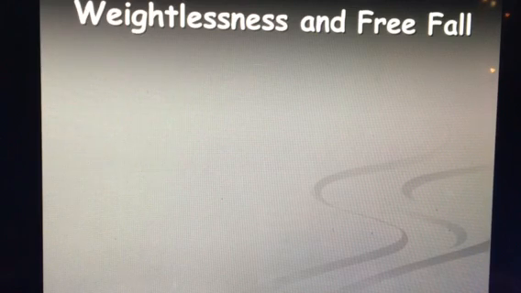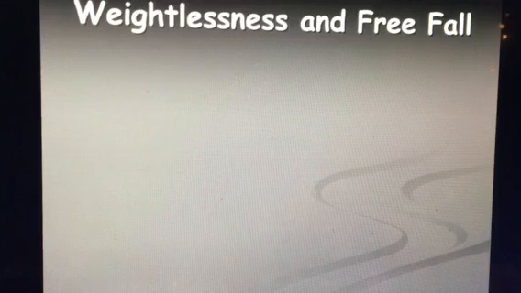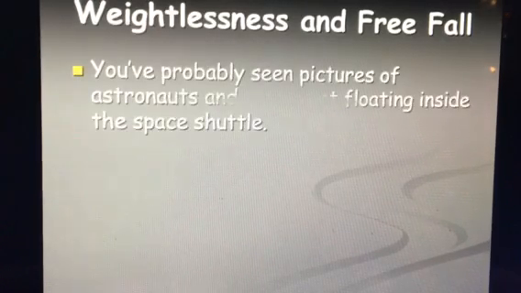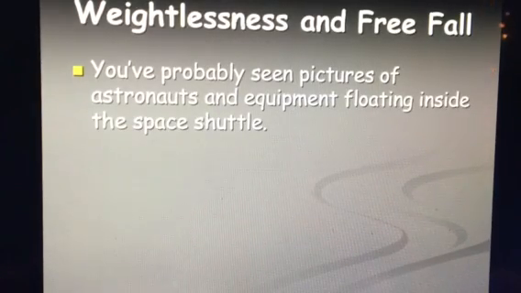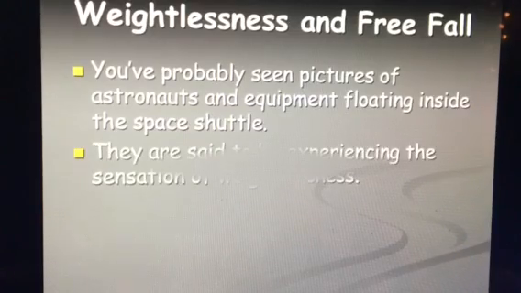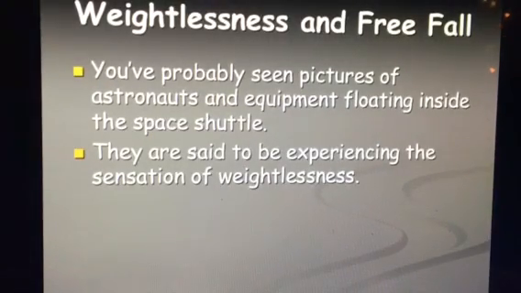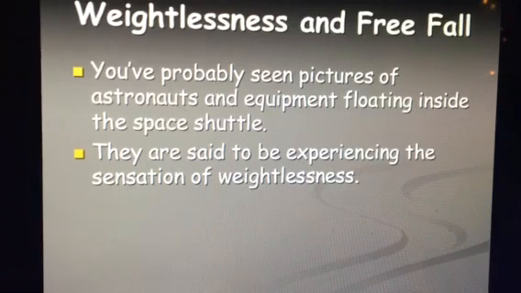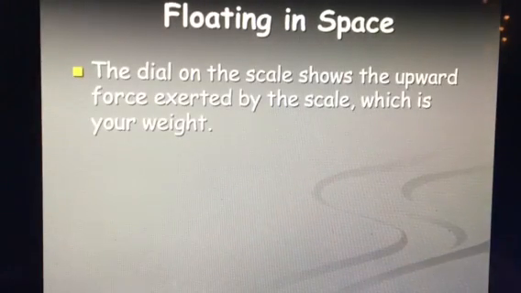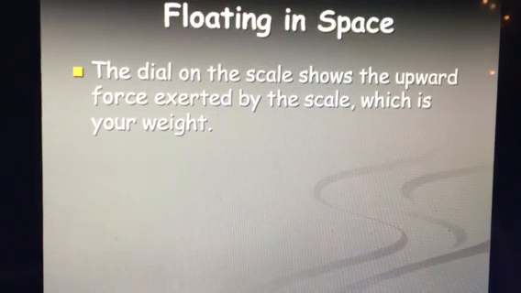So let's talk about weightlessness and free fall. Where would you find a weightless environment? Well, we would find a weightless environment in space, typically. And you've probably seen some pictures of astronauts floating around in the space shuttle, experiencing this weightlessness. However, if we would show a scale, they have an upward force being exerted on them or on their weight.